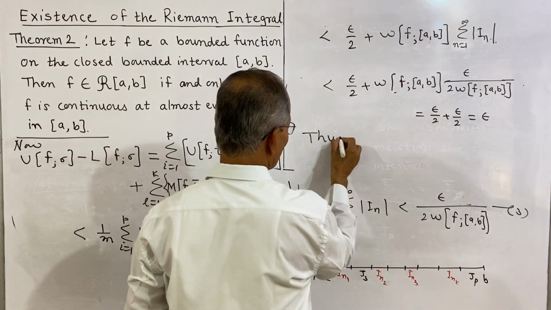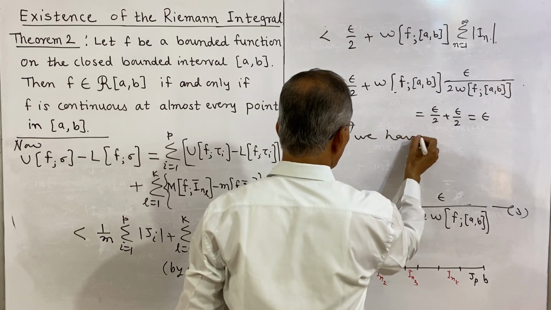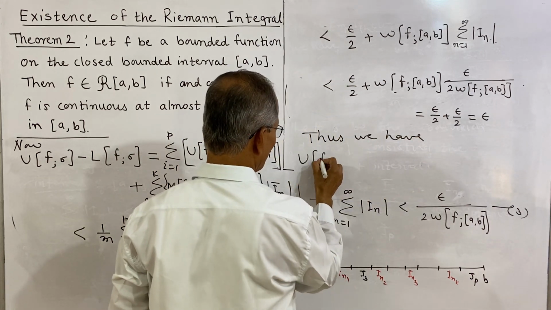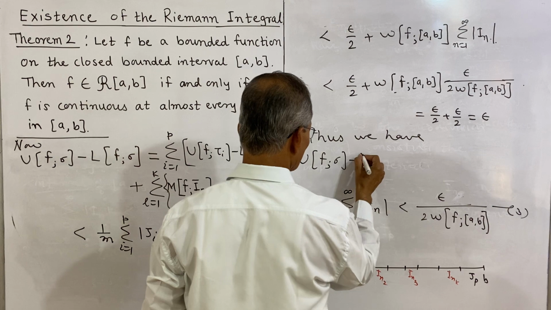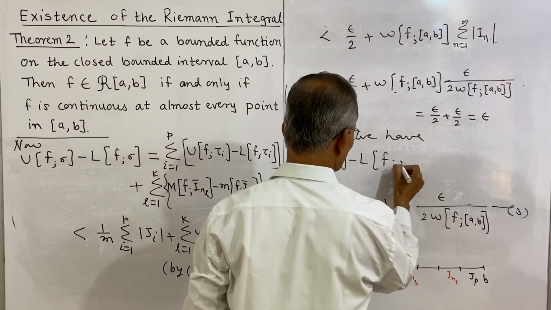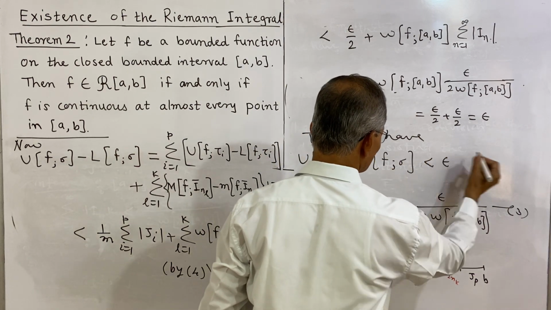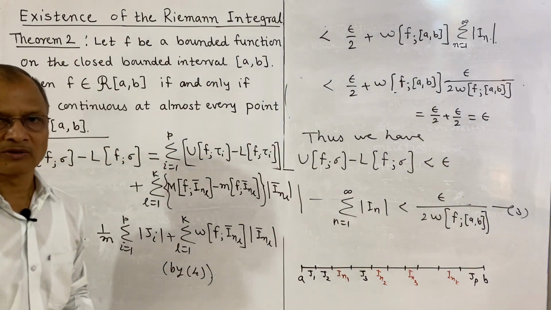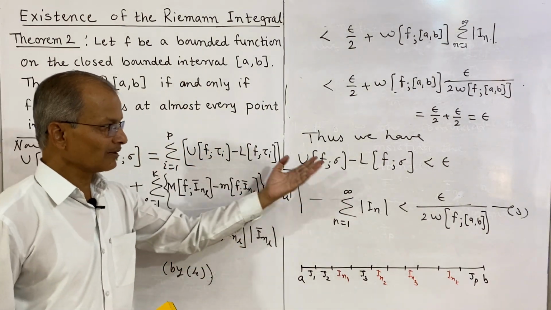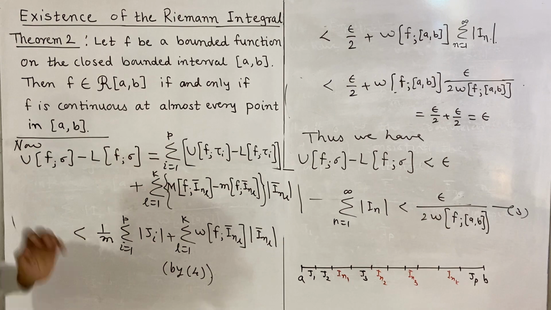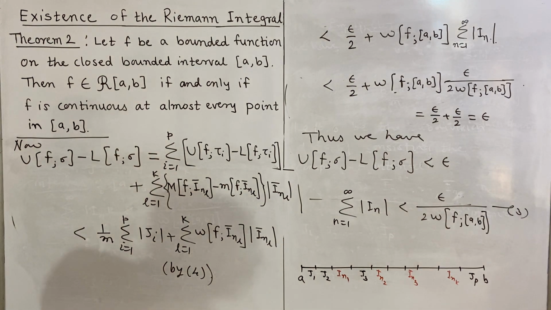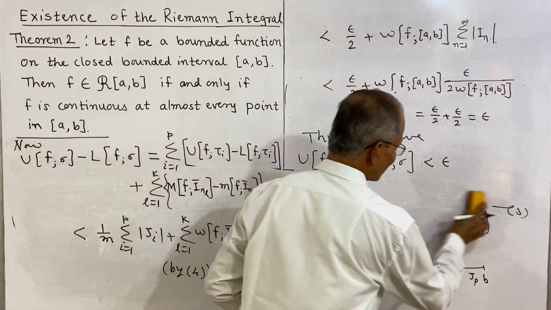Thus we have the upper sum of f on sigma minus the lower sum of f on sigma is less than epsilon, and this is what we wanted to prove. This shows that the function is Riemann integrable over the interval a to b by theorem 1. So this is what we wanted to prove.